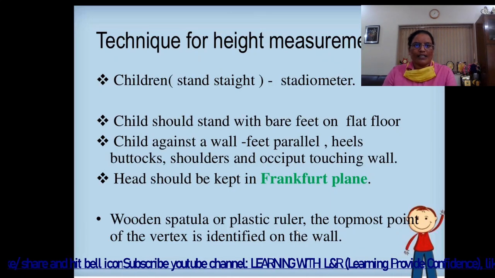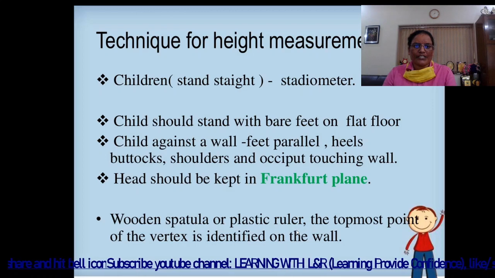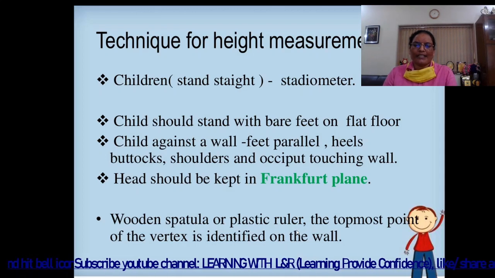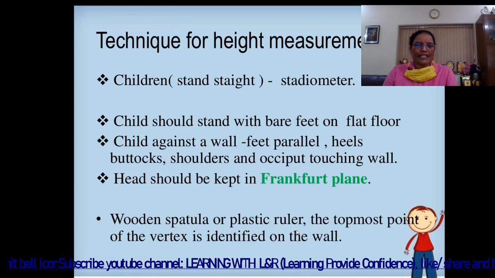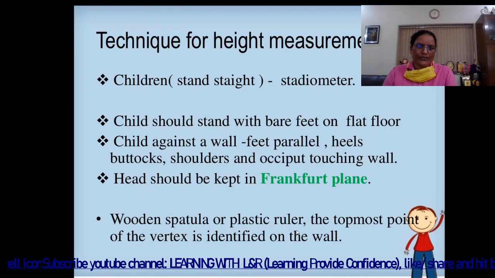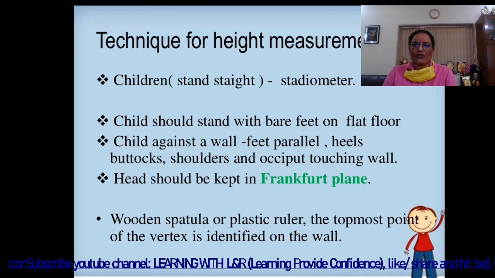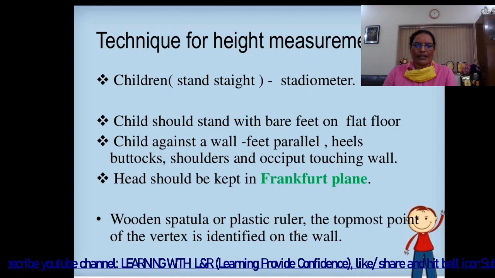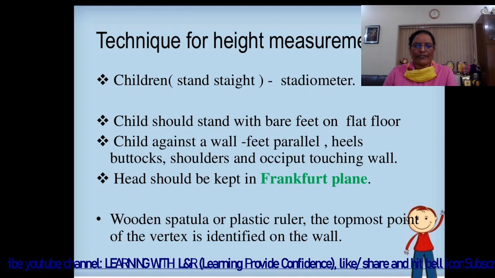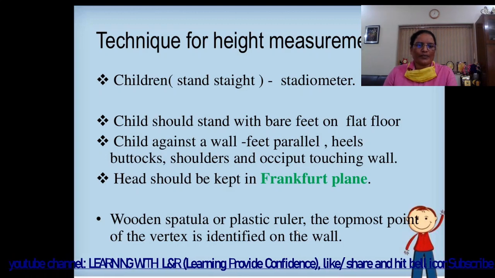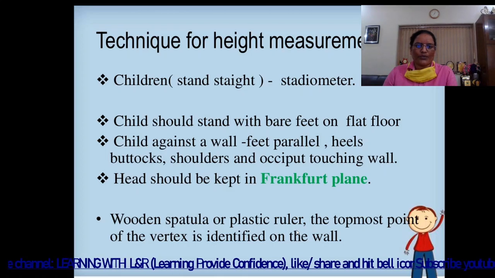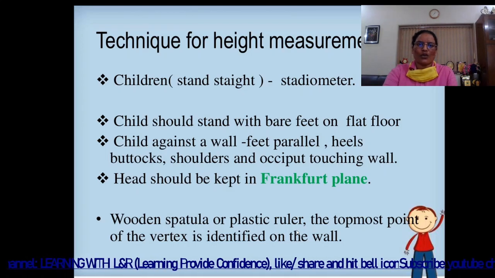Then the next is technique for height measurement. The child stands straight, and on the stadiometer we can measure the height. The child should stand with bare feet on a flat floor, against a wall, feet parallel, with heels, buttocks, shoulders and occiput touching the wall. The head should be kept in the Frankfurt plane. Using a wooden spatula or plastic ruler, the topmost point of the vertex is identified on the wall.